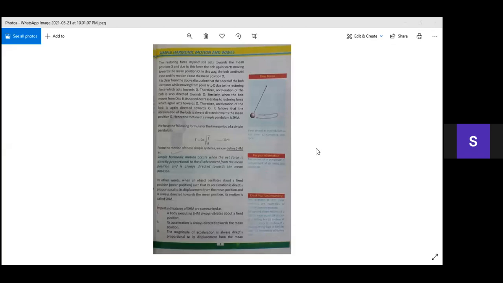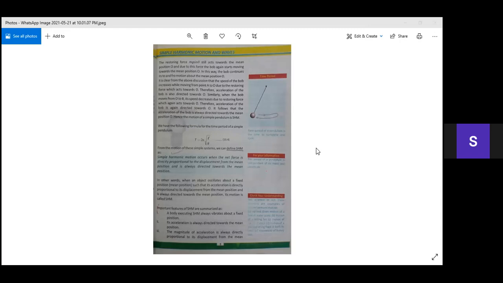This means the acceleration of the bob, or the mass m, or the ball in the ball and bowl system, is always directed towards the mean position O.